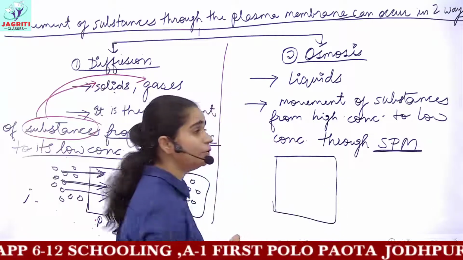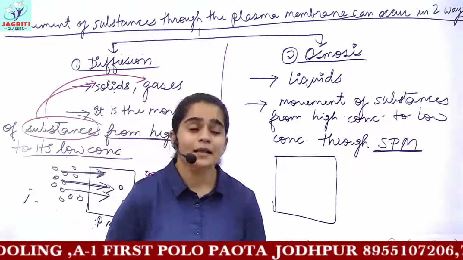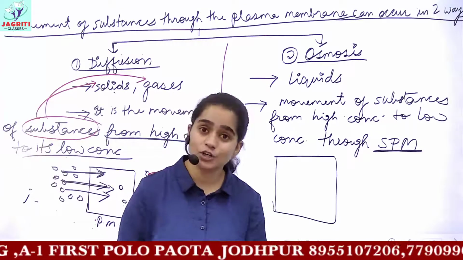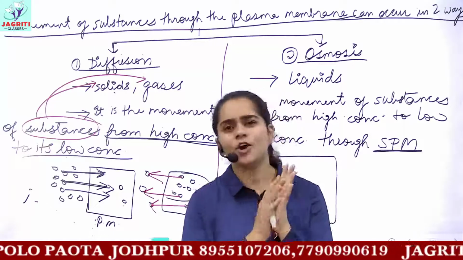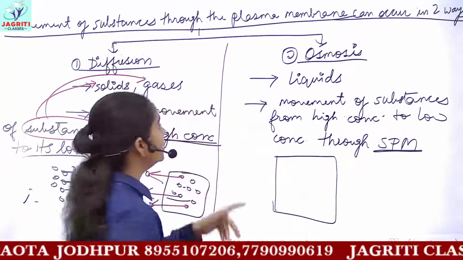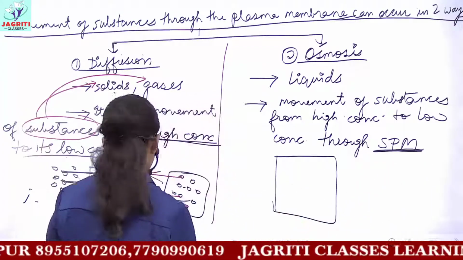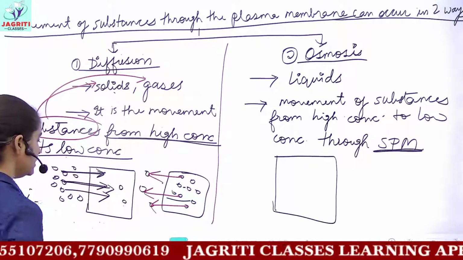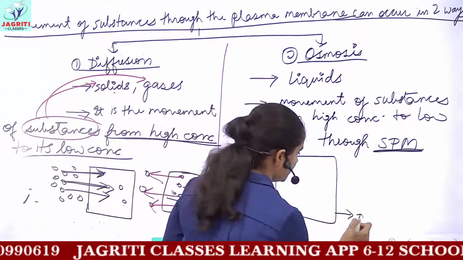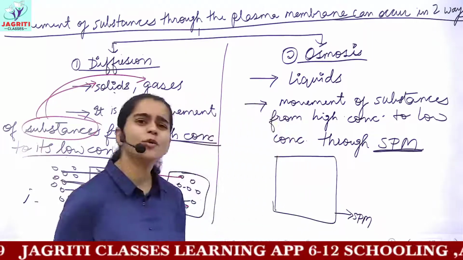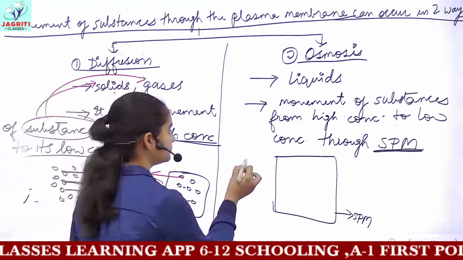We'll discuss in the next class the three types of movement whenever you have different concentrations of solution, that is isotonic, hypotonic and hypertonic. That topic we'll continue in our next class. But talking about giving you an example, here we do not need to take the semi-permeable membrane, but here let's suppose you have a semi-permeable membrane, that is your plasma membrane, or it can be any semi-permeable membrane you have.